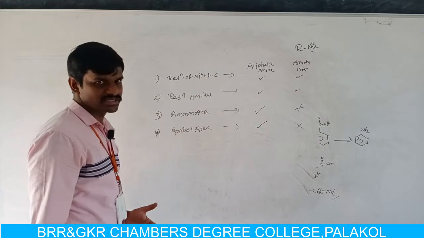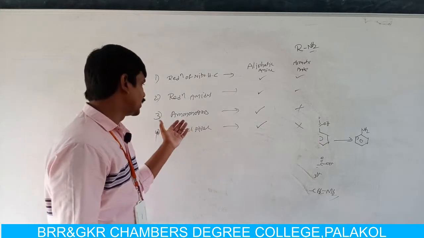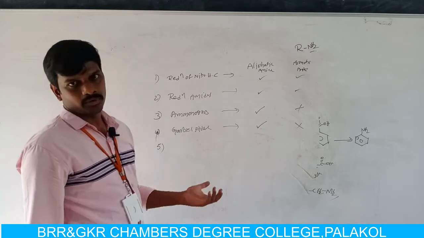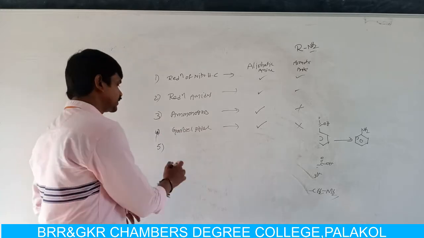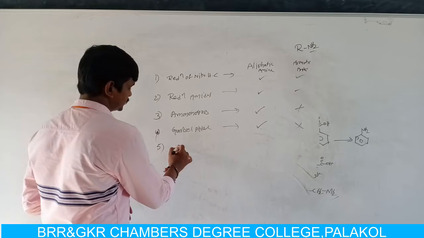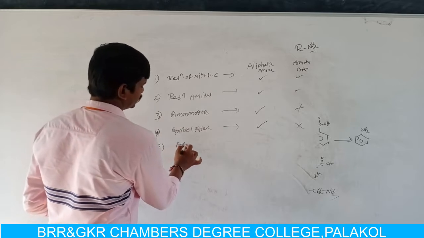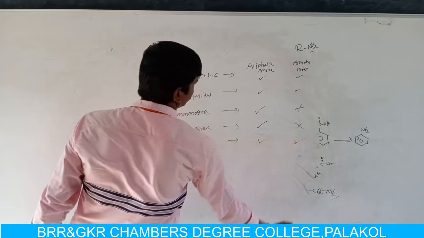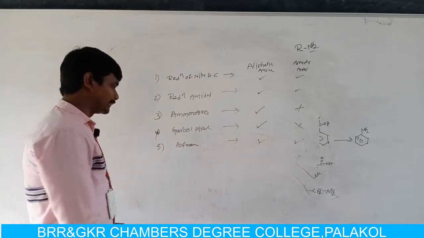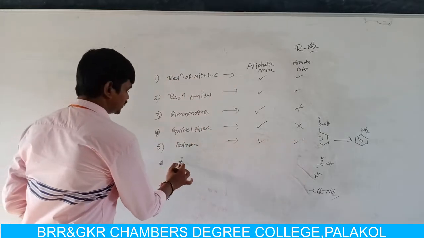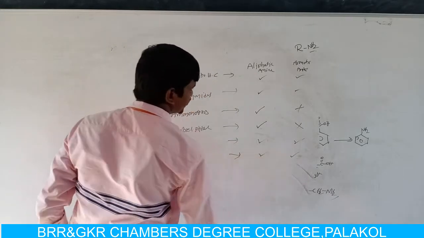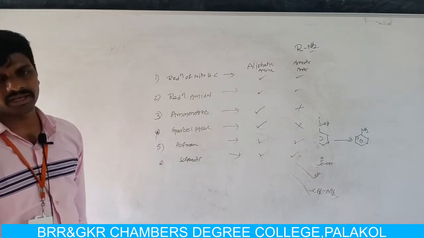This Gabriel phthalimide synthesis is an advanced method of ammonolysis. Here in this method, we can get only primary amines. We cannot get secondary or tertiary amines. The sixth method is the Hofmann rearrangement reaction or Hofmann bromamide reaction. By using this method, we can prepare both aliphatic and aromatic amines. The last method is the Schmidt reaction or Schmidt rearrangement reaction. By using the Schmidt rearrangement reaction, you can get both aromatic and aliphatic amines.